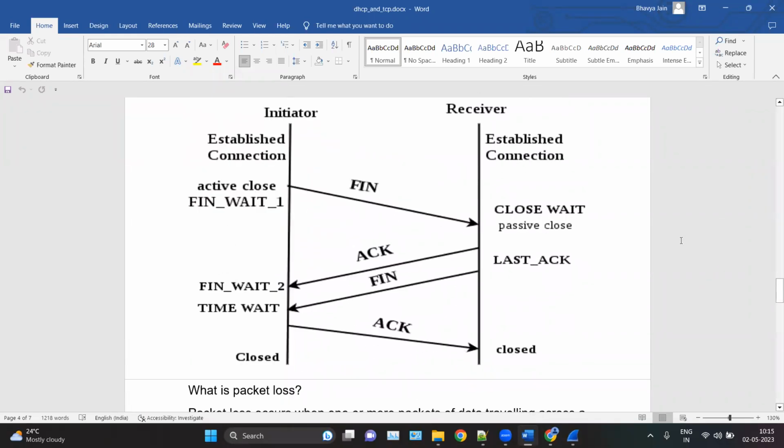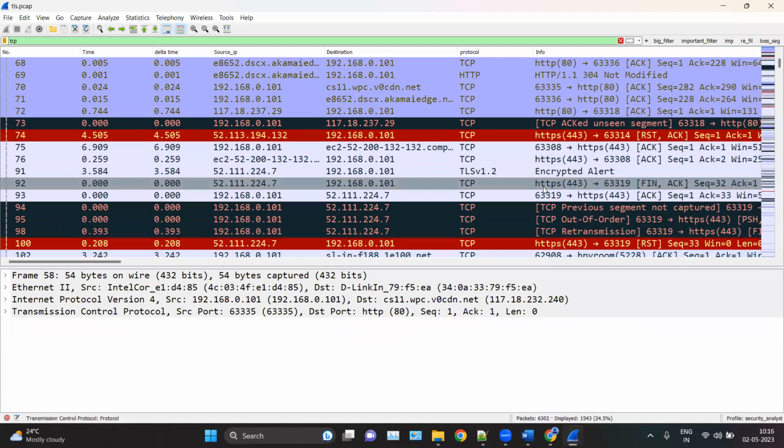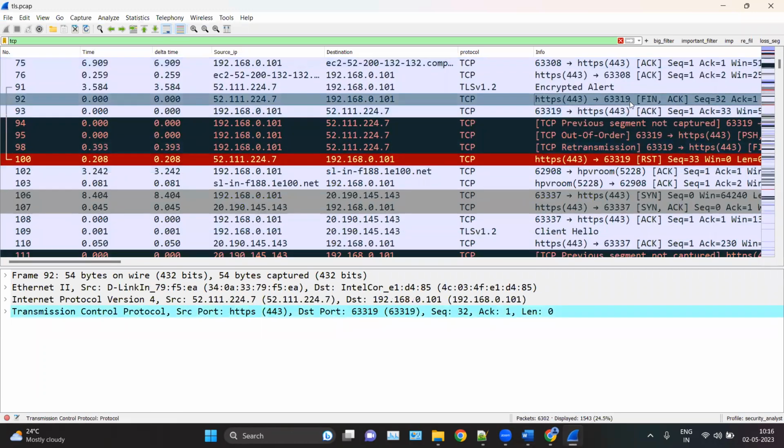And while finishing the connection in TCP, if someone wants to terminate the session, then here you can see the sender is sending the FIN-ACK packet, FIN packet, and the receiver, which is your server or any other client, is sending the ACK packet and then the FIN packet. So for terminating the connection, we exchange four packets: FIN and ACK packets. As you can see here, FIN packet, FIN-ACK packet, ACK packet.